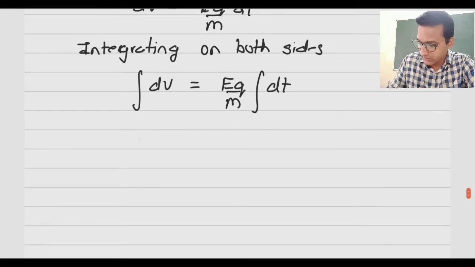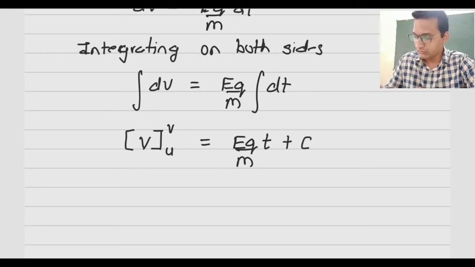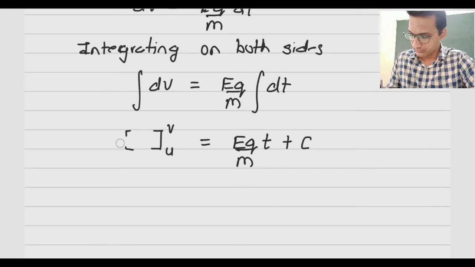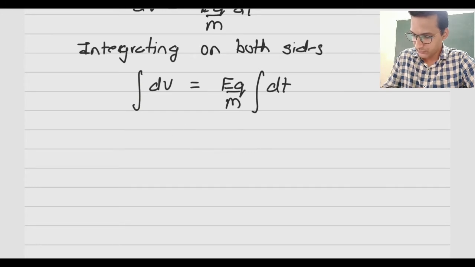Now here we will get integration of dv, will get v from initial velocity to final velocity, and here we will get integration of dt is t plus c. Or what we can do here, instead of putting this limit, we can integrate this without limits.